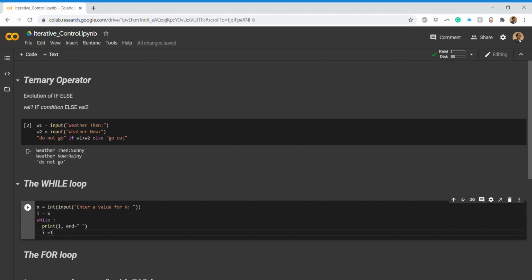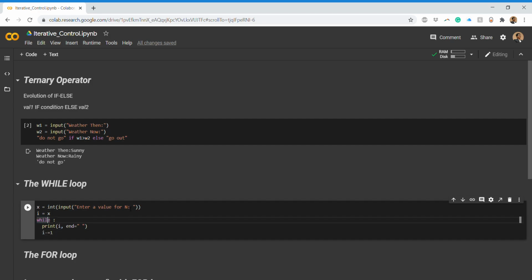So now comes the condition. Now what should be the condition here? So we have done till here. Just make sure you follow this indentation. You can see this cell being highlighted, and it should be one after the other. This indicates that whatever you do is under the control of this while statement.